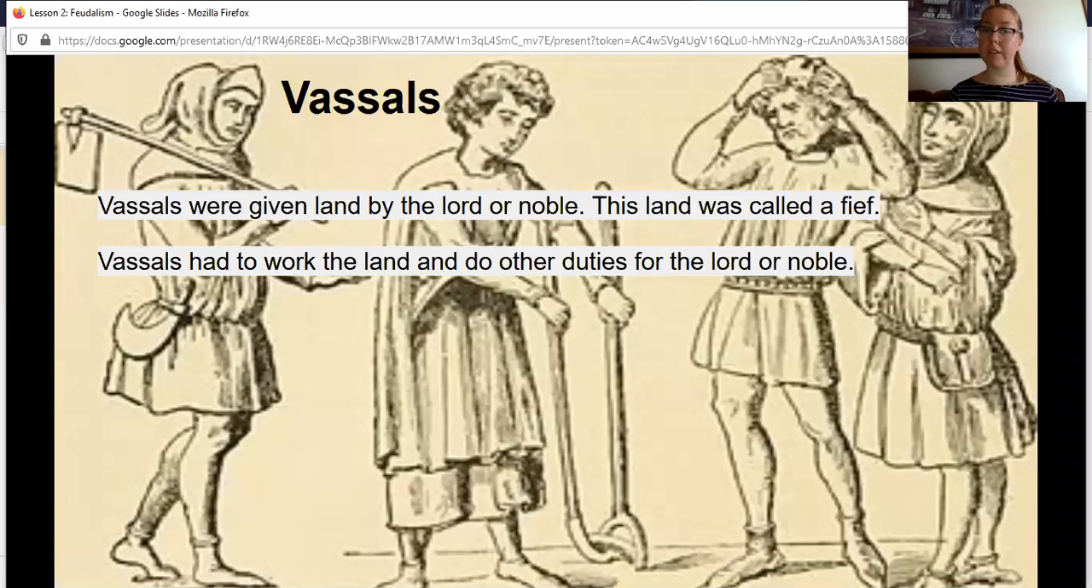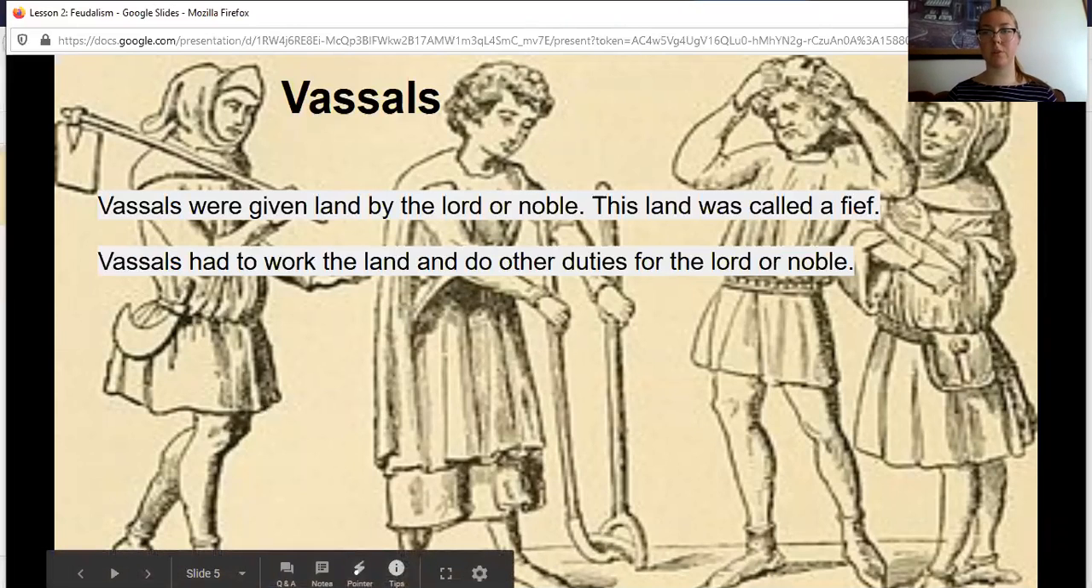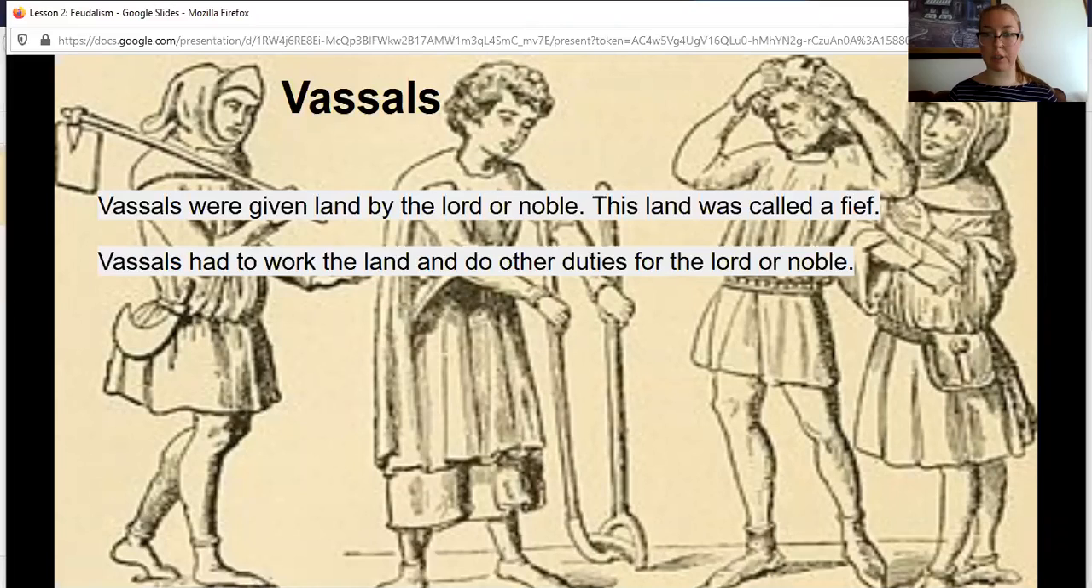Vassals were given the land by the lord or noble, and this land was called a fief. So any of the land given to a vassal is now called a fief. Vassals had to work the land and do other duties for the lord or noble. What are some things that you think a vassal would do on the land if they had to work it and do other duties for the lord or noble? Some of the things that come to mind for me, especially looking at this picture, is I see that they have tools here. And these tools are used to plow the fields, to plant the crops and vegetables.